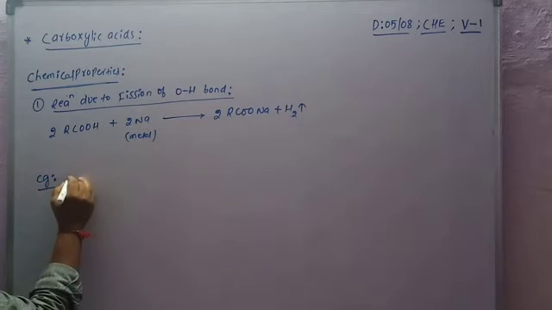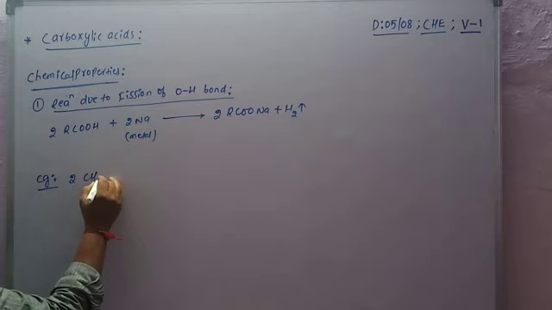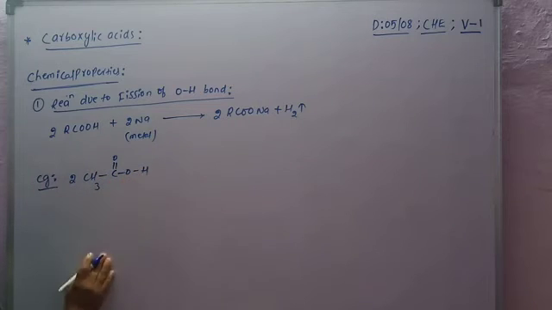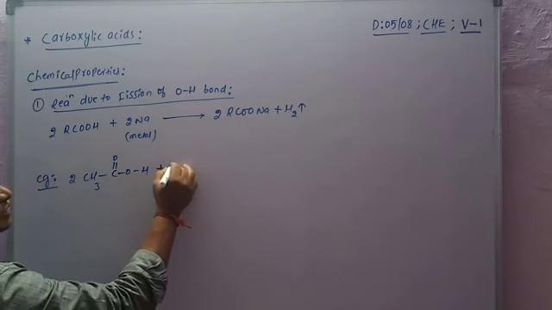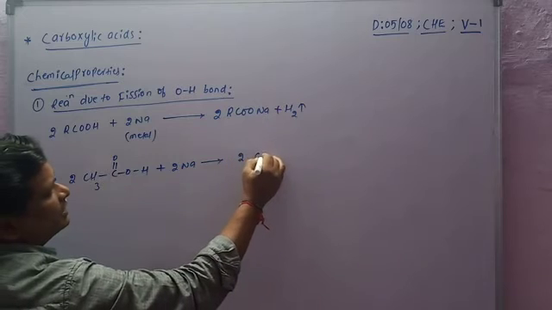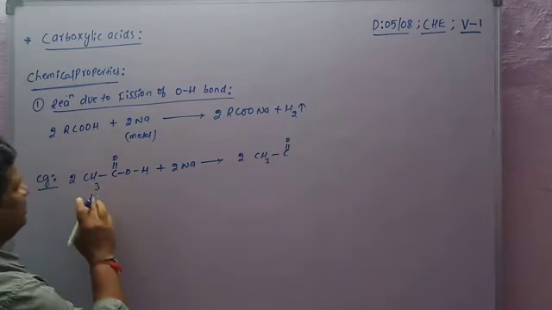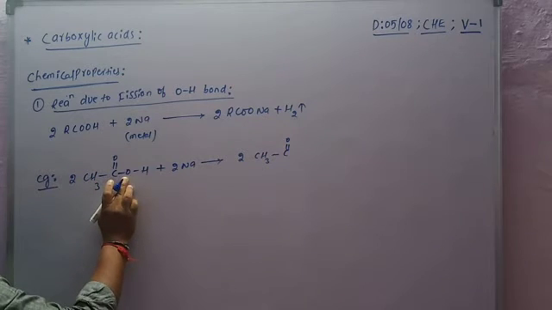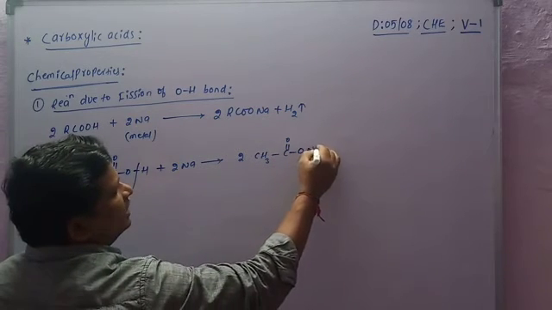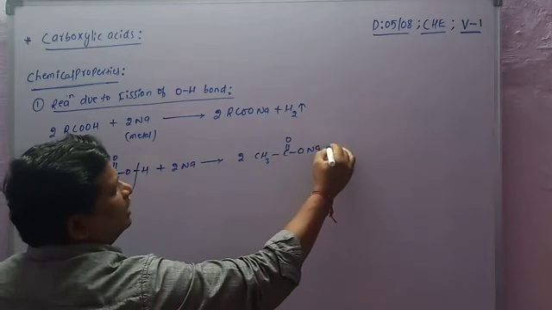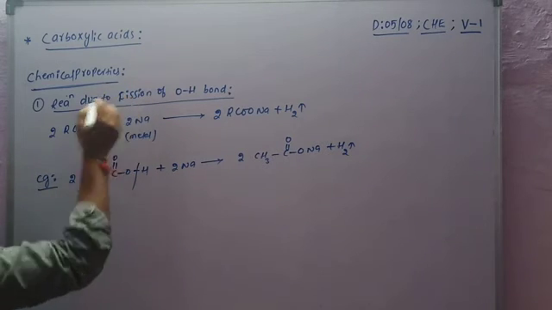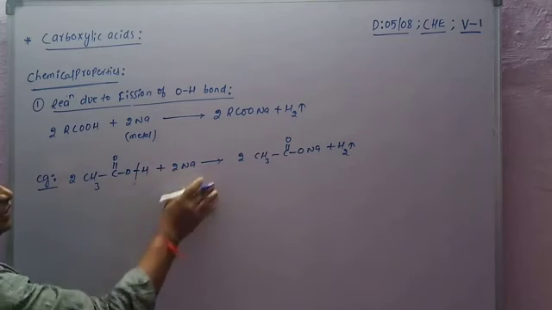Explained with one suitable example: 2 moles of CH3C double bond O, O bond H plus 2 moles of Na gives 2 moles of CH3COONa plus H2. Here fission means breaking, cleavage of the OH bond.